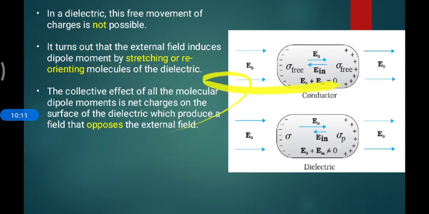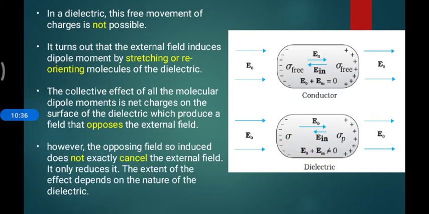Now I'm going to the third part. The collective effect of all the molecular dipole moments is a net charge on the surface of the dielectric, which produces a field that opposes the external field. You can see the separated charges also produce an electric field opposing the externally present electric field. It is in this direction, but internally in this direction.